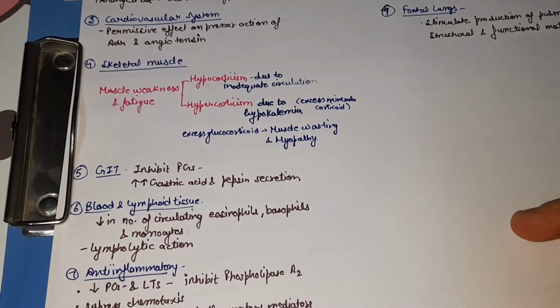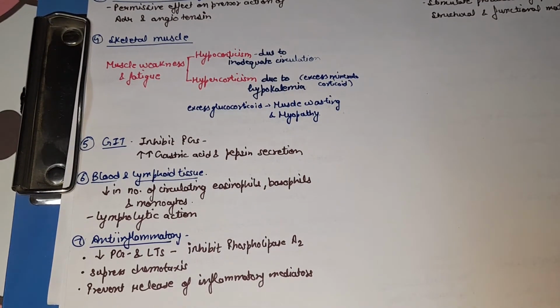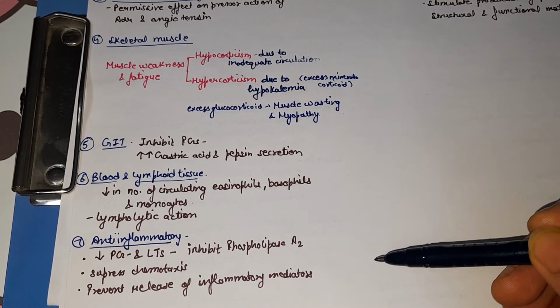Next action is anti-inflammatory action. Glucocorticoids inhibit phospholipase A2 by secreting a protein, lipocortin.